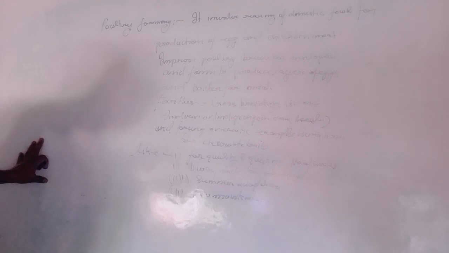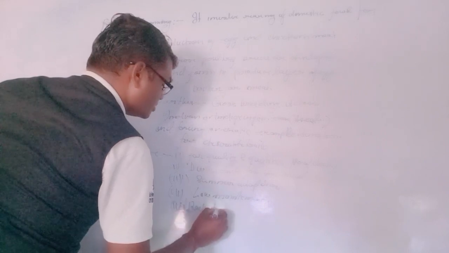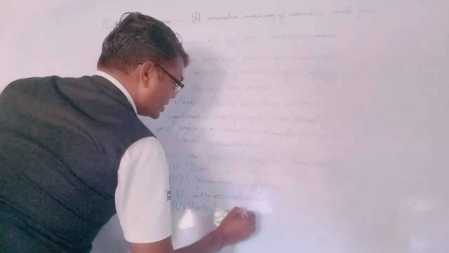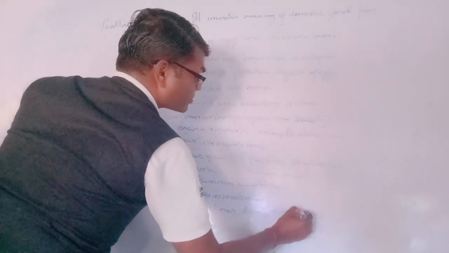Fourth is more egg laying birds, with the ability to utilize more fibrous and cheaper diets.